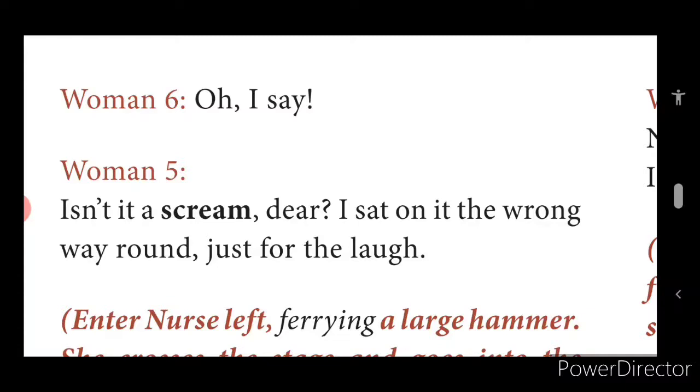What do you mean by scream, children? Scream in the sense of a very funny thing. She says that when she climbed on the donkey, she sat on the wrong side and that made everyone laugh.